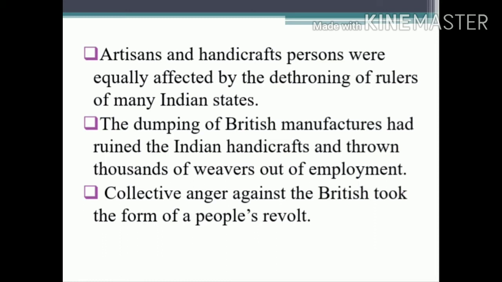Actually, the Great Rebellion started on 29 March 1857. It was started by Mangal Pandey, a sepoy in the British army, and later it spread to Meerut in May 1857, and now it became a civil rebellion. First, in the beginning, the agricultural people joined, then the zamindars, the talukdars, artisans, handicraft people and weavers. So the majority of Indian people joined the civil rebellion to fight against the British. That's why we call the Great Rebellion a civil rebellion.